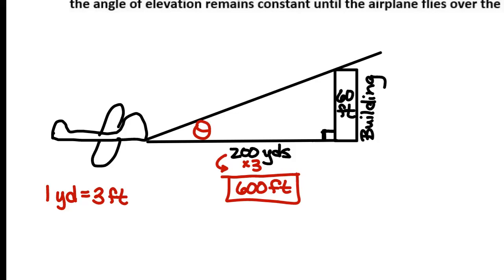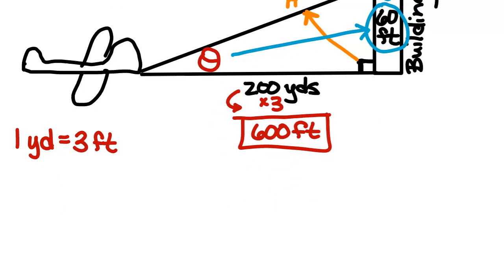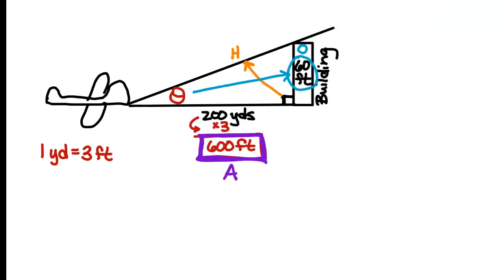So now we're ready to label our sides. My hypotenuse is the path that the airplane is going to travel. Which piece is the opposite side? The building. So this 60 feet here is the opposite side. This 600 feet, because remember, we can't use the 200 yards. We can't have two different units. 600 feet is my adjacent side.